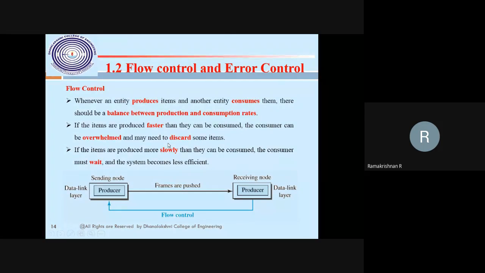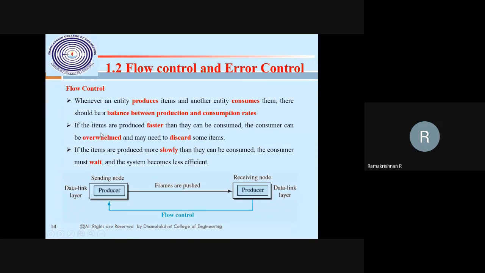Because I am a receiver and you are a sender, if your data rate is higher than what I can consume, I am overwhelmed, then the data needs to be discarded because it cannot be consumed. Suppose the producer is sending slowly, the consumer definitely has to wait. That makes it less efficient. This is flow control.